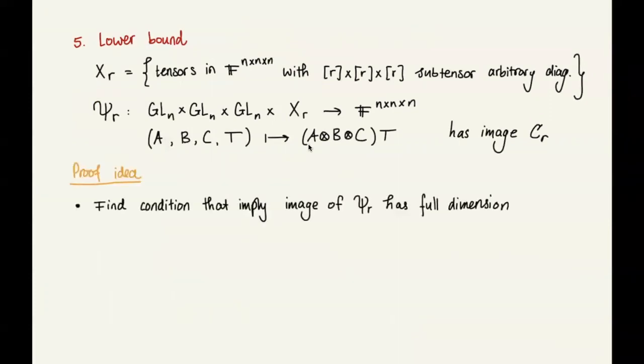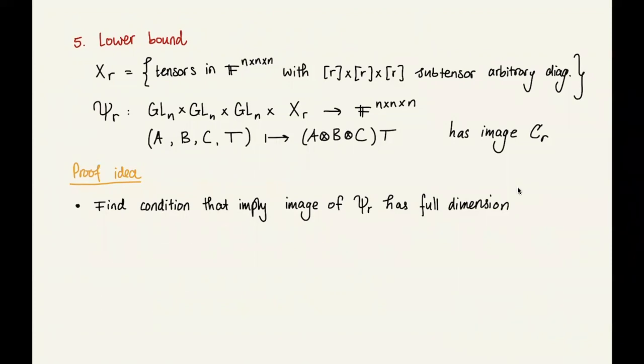To prove the lower bound, I want to highlight some ideas. What we want to do is find a condition that implies that the image of psi sub R has full dimension. Because as soon as this image has full dimension, this image is C sub R, then you know that R is the generic subrank.